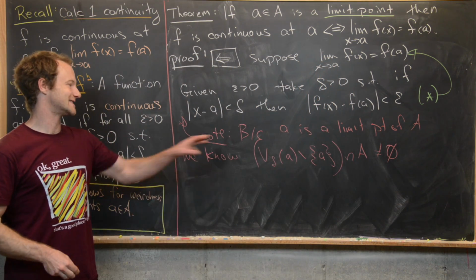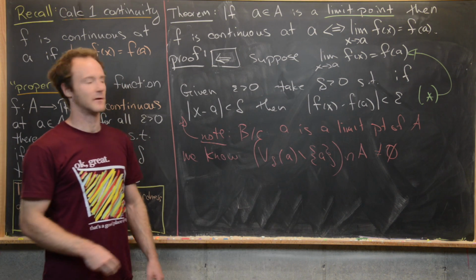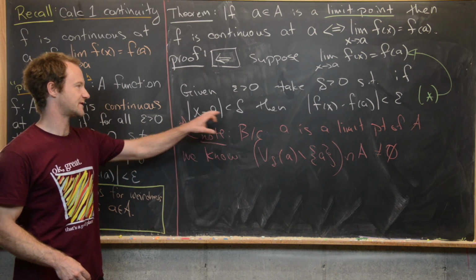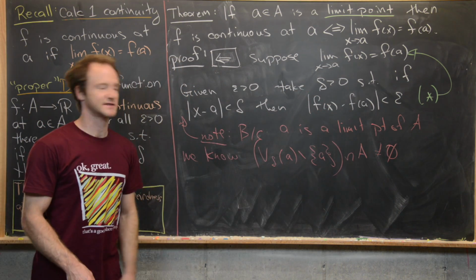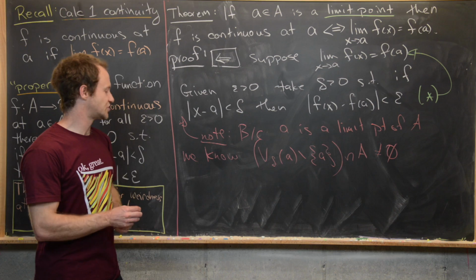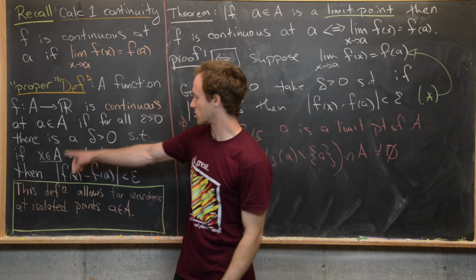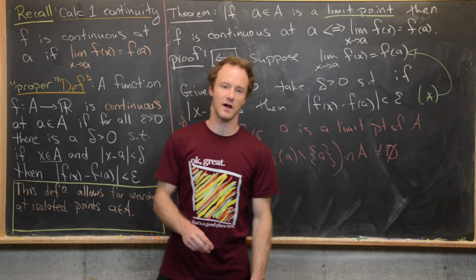And so since that is non-empty, we can take some x's from there. Those x's will satisfy this inequality, which means plugged into the function f, they'll satisfy that inequality, which is everything that we need in order to finish this purple underlined part.